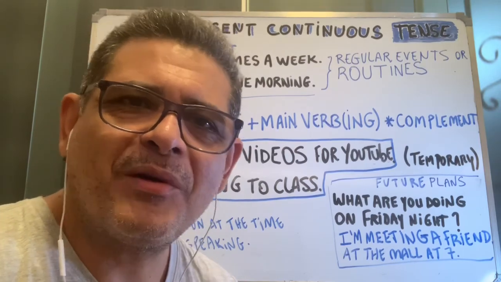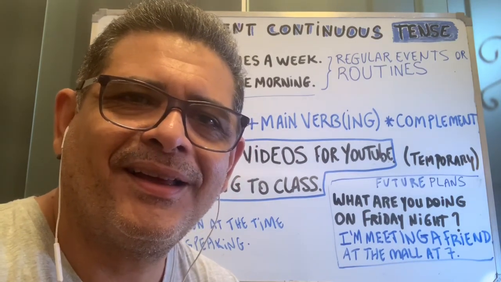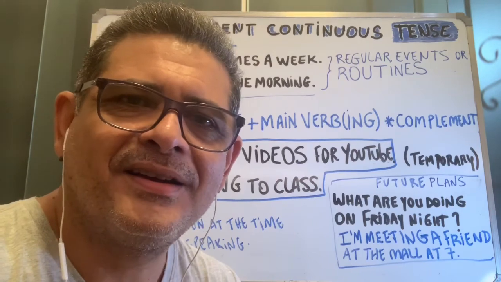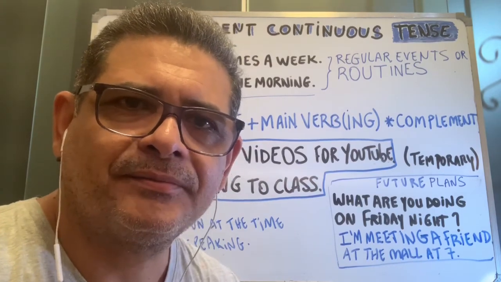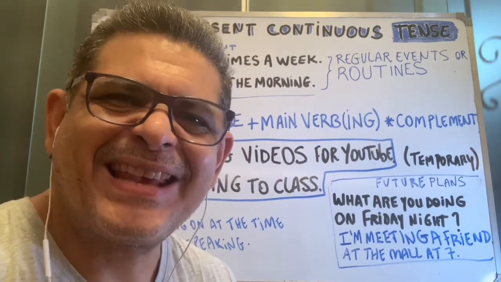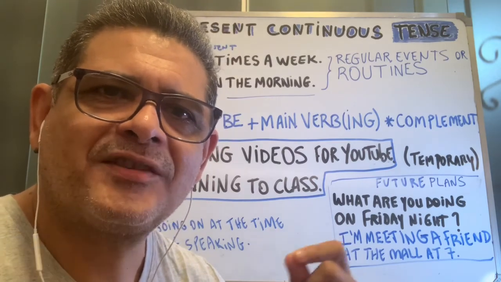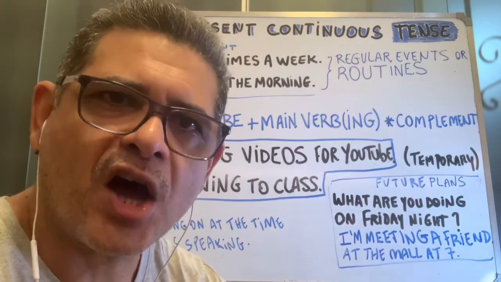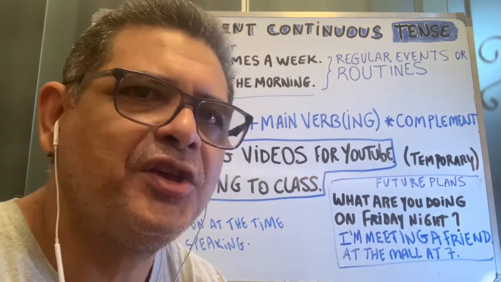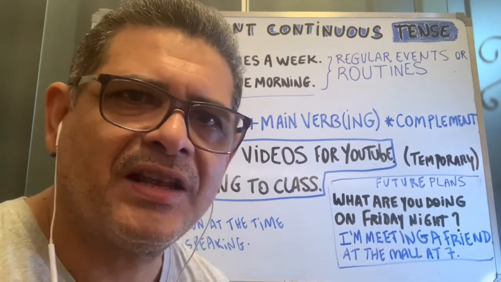So I'll show you some pictures, and right after I will say what is going on there. So in picture number 1, he is dancing. When I say he is dancing, I am describing a situation that is in process at the same time I'm saying it. So at this very moment, the situation is happening.